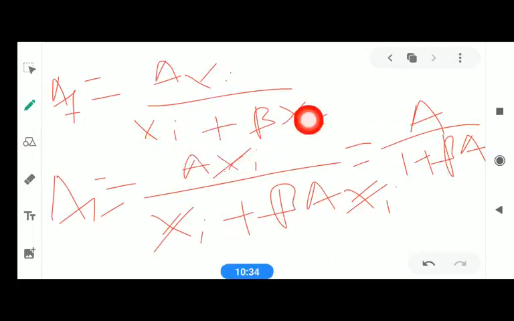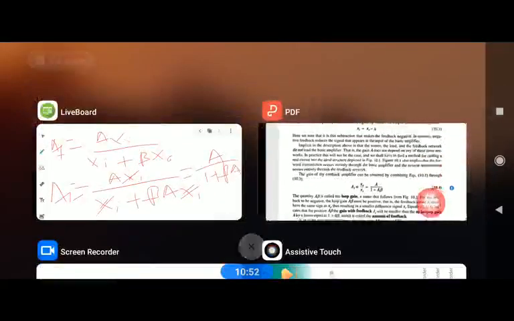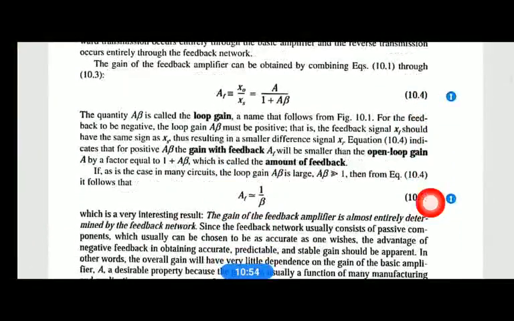Taking Xi common, Xi gets cancelled, so you get AF as A divided by 1 plus beta A. Further, for many applications or circuits, A into beta is much greater than 1. If A beta is greater than 1, the 1 is neglected and this equation becomes AF equal to A divided by A beta.